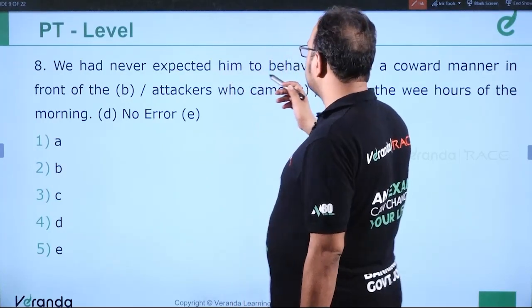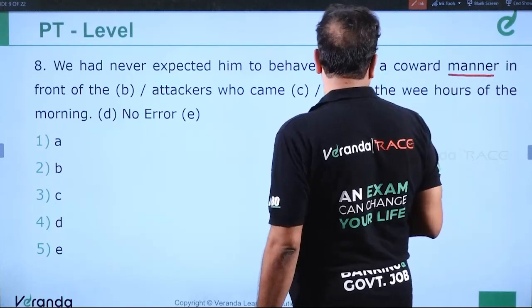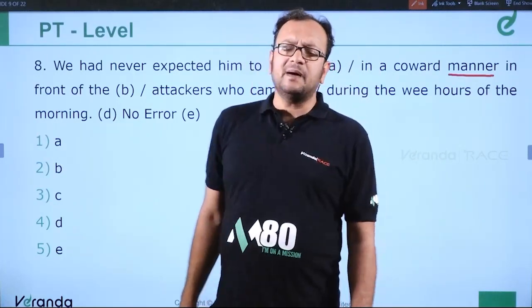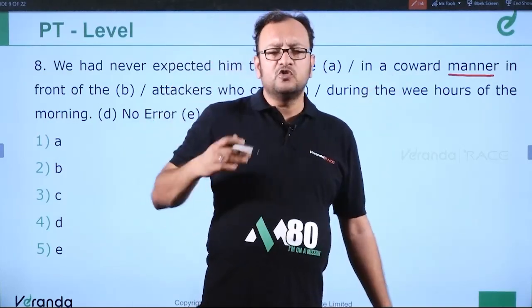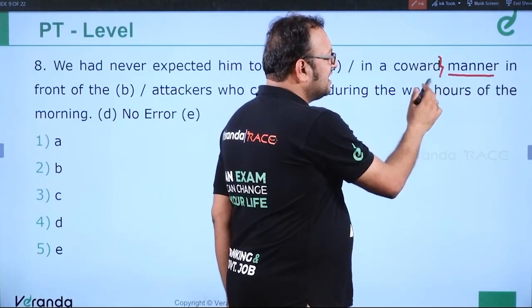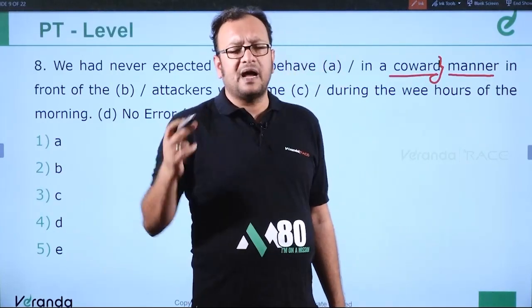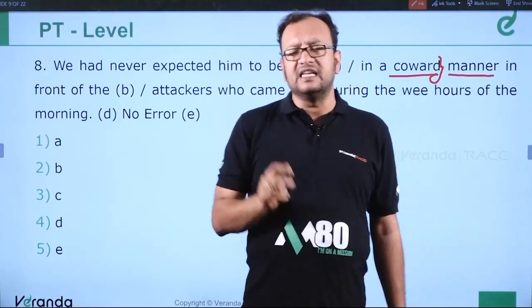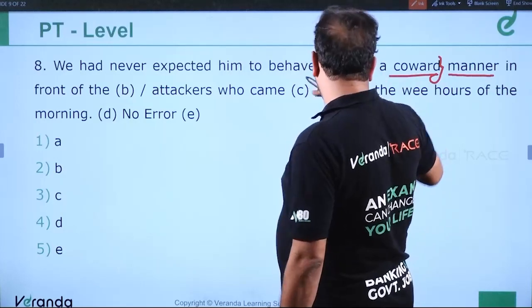So we had never expected him to behave in a coward manner. See, manner is a noun, so it should not be preceded by a noun itself. Coward is a noun. So we'll use a word which is an adjective. So it should be cowardly. Cowardly manner. Cowardly is an adjective, not an adverb. So manner should be preceded by the word cowardly. So the answer should be, we had never expected him to behave in a cowardly manner.